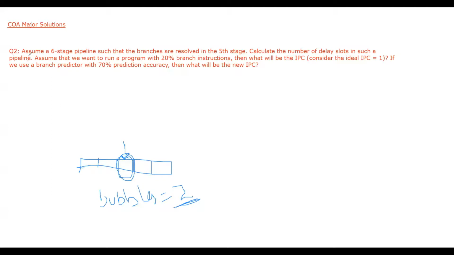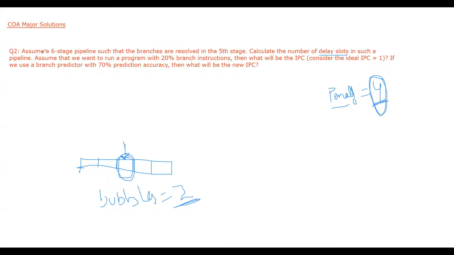So here we are saying assume a 6-stage pipeline such that the branches are resolved in 5th stage. Since the branch is resolved in 5th stage, the penalty, or we can say the number of delay slots, will be equal to 4. Or we can say branch penalty is 4. Or we can say the number of cycles that we are wasting for each branch instruction will be equal to 4. So 4 cycles are wasted, or we can say we have 4 delay slots.